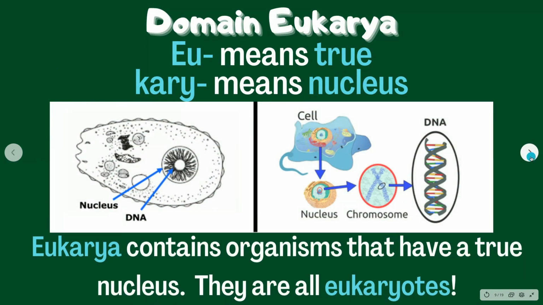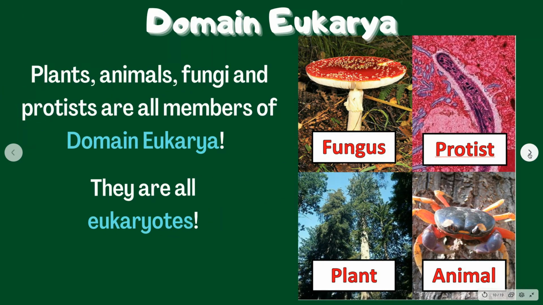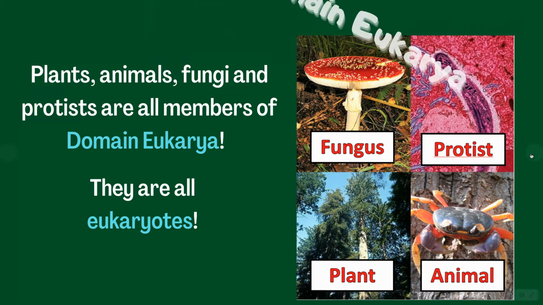The domain eukarya contains organisms with a true nucleus, so that means that they're all eukaryotic. Plants, animals, fungi, and protists are all members of the domain Eukarya and are all eukaryotes.